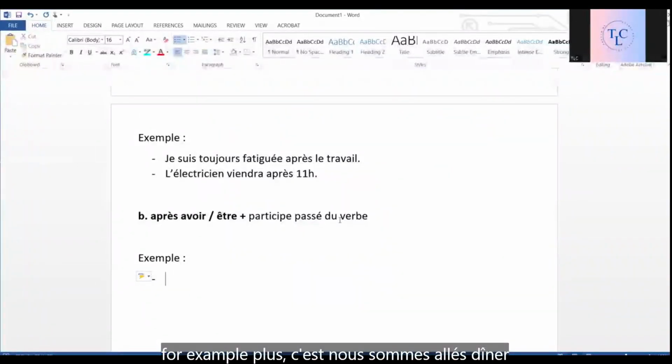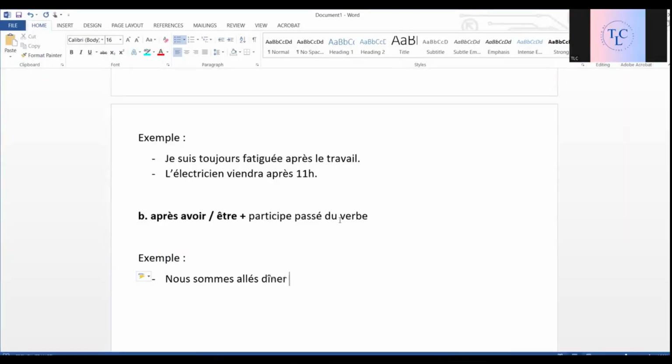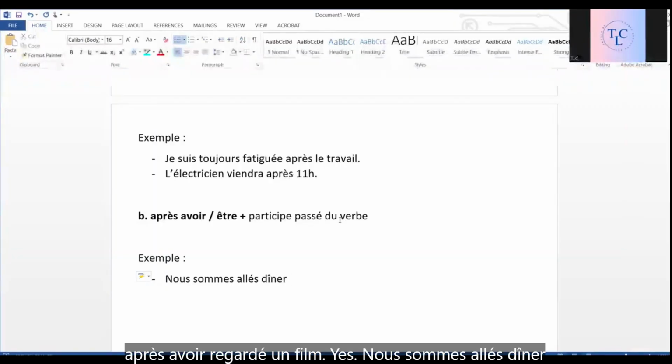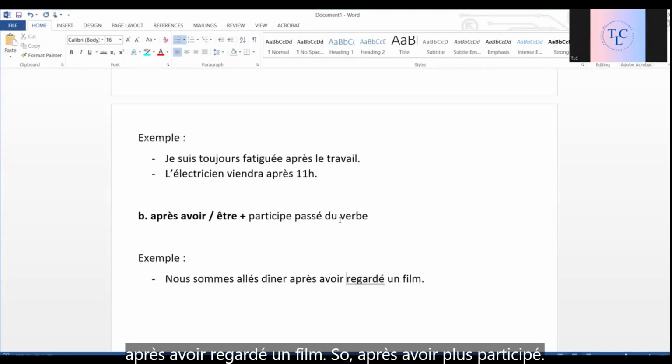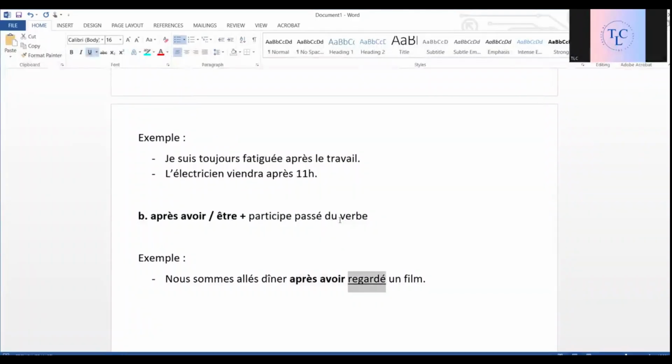Okay, and par exemple, nous sommes allés dîner après avoir regardé un film. Yes. Nous sommes allés dîner après avoir regardé un film. Okay, so après avoir plus participe passé.